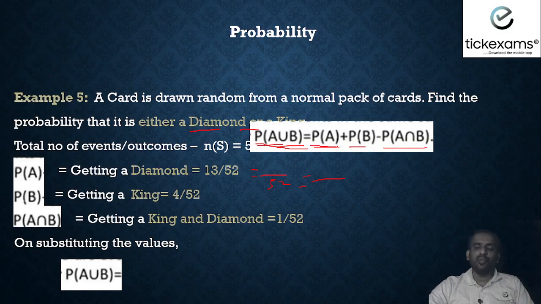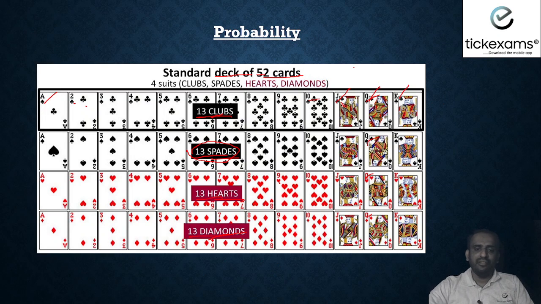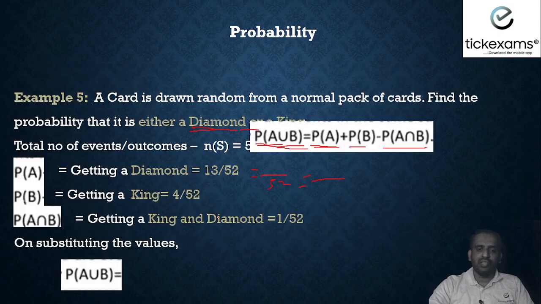First we will find out what is the probability of A. Here A means we are considering diamond. What is the probability of getting a diamond? We know very well sample space is 52 and how many diamond cards do we have? We have got 13 diamonds. So it will be 13 by 52.